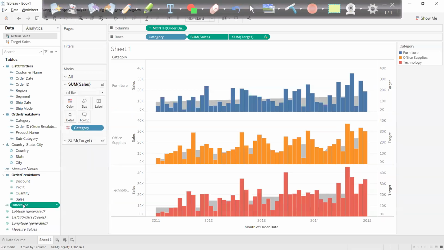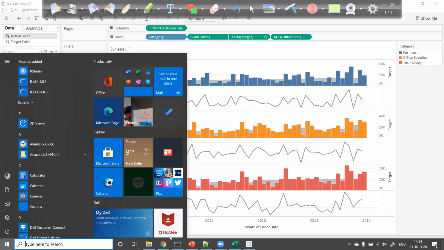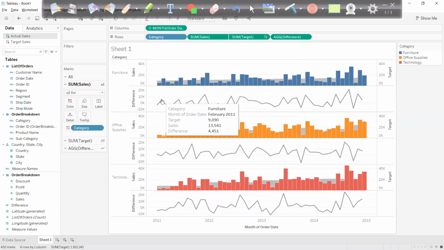I click OK. I got the difference, and I will drag this difference here. You see here, 5477 minus 9,000, 3523. 9,000 minus 5477, 3523. So whenever I'm meeting the target, it is positive number. When I'm not meeting the target, it's a negative number.